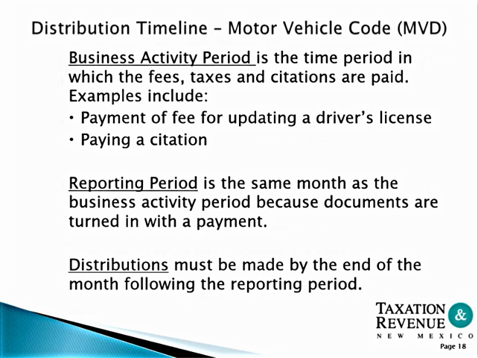Timeline for motor vehicle differs slightly. Business activity is the time period in which the fees and taxes and citations are paid. Examples include payments of fees for updating a driver's license and paying a citation. The reporting period is the same month as the business activity period because documents are turned in with the payment. Distributions must be made by the end of the month following the reporting period.